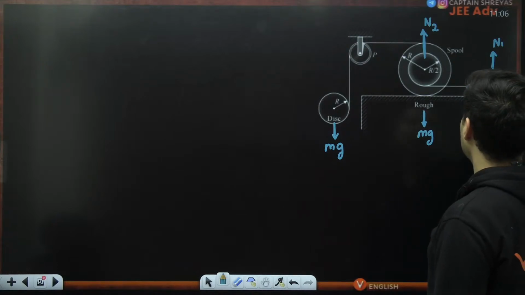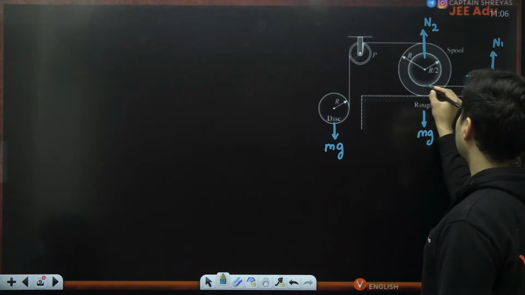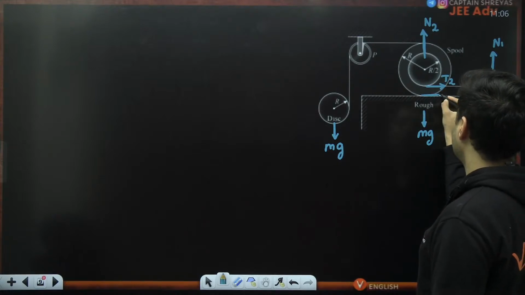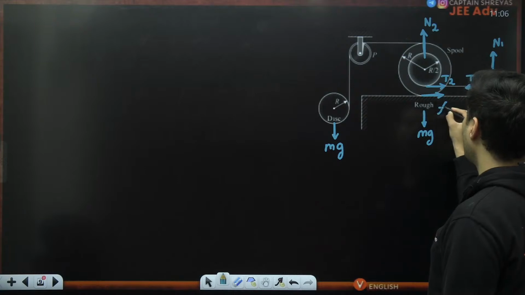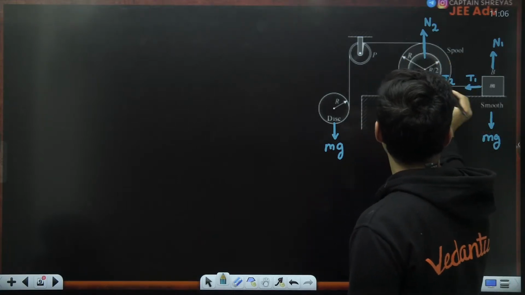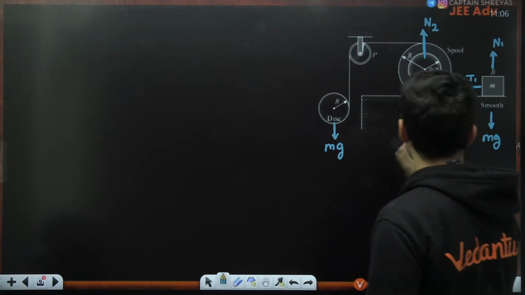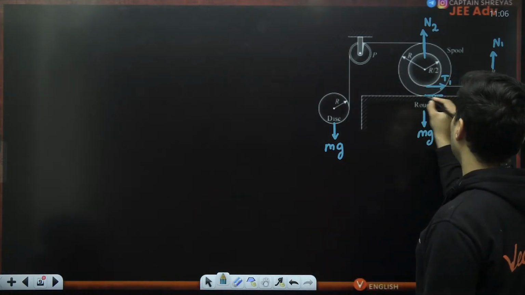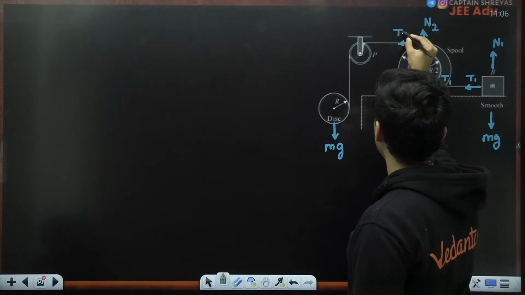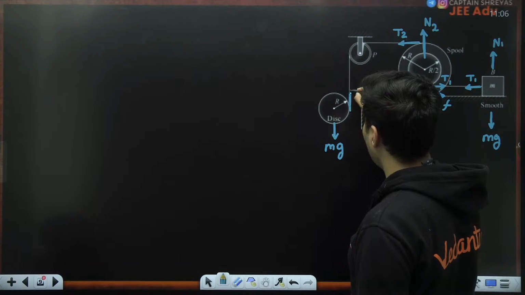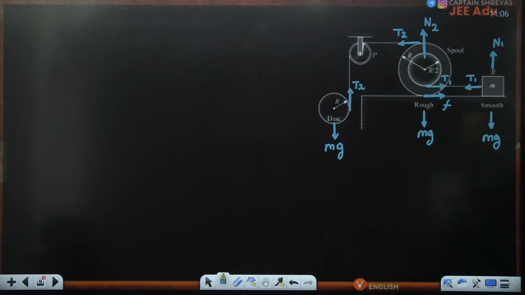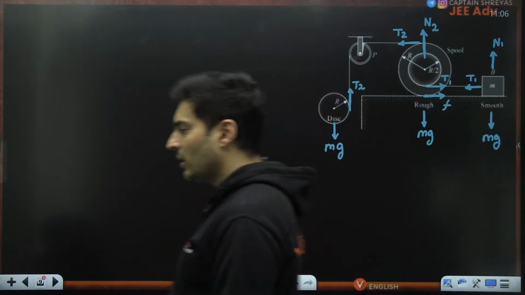Let's say there will be tension T1 over here. The same tension will act on the spool. There will be some kind of friction because this surface is rough. I will call it F. Then there is a tension over here. Okay, sorry, why did I say T2? My bad. This was also T1, and this will be friction. This will have some tension. Let's say it will be T2. That same tension will be carry forwarded here, and that will be also T2. I think these are the only forces which are acting, but that is not enough.